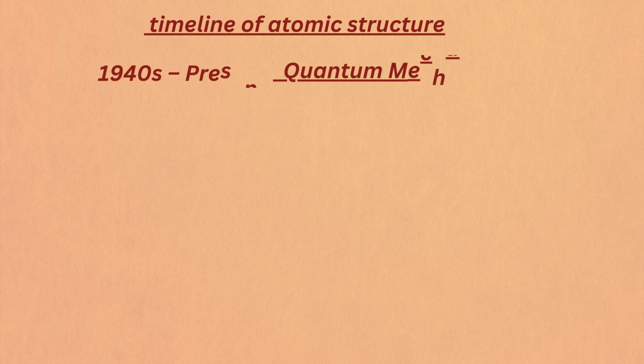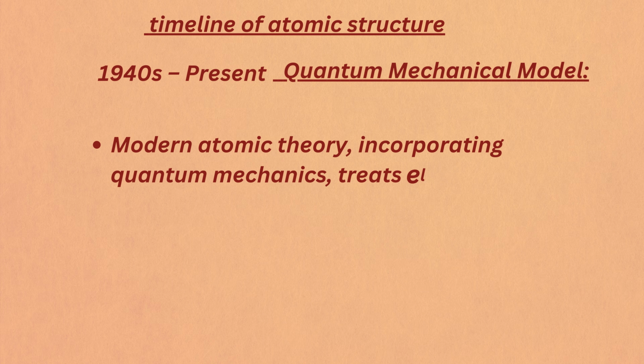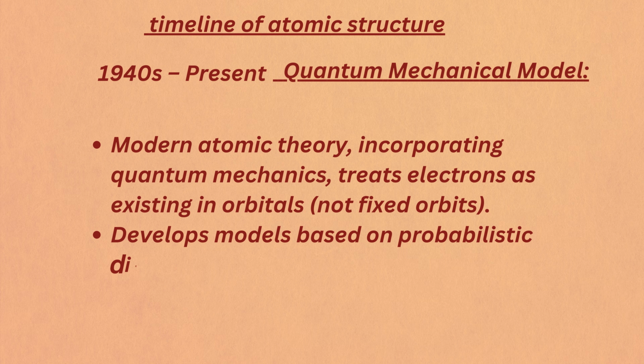From the 1940s to present, now we reach the modern era. Today, we use the quantum mechanical model, the most accurate representation of the atom. It helps us understand the complex behavior of atoms, like their energy levels, and how they interact with each other. Today, it's used in almost every part of modern science and technology.